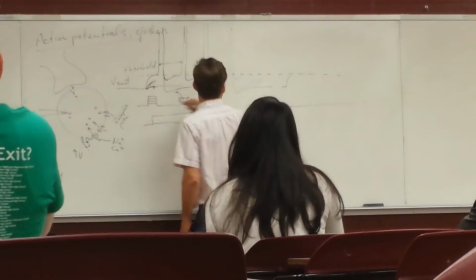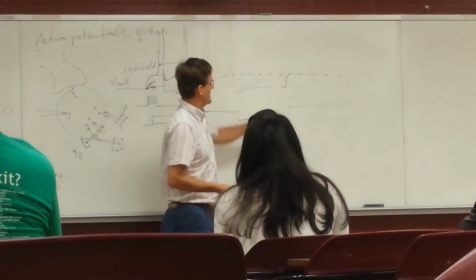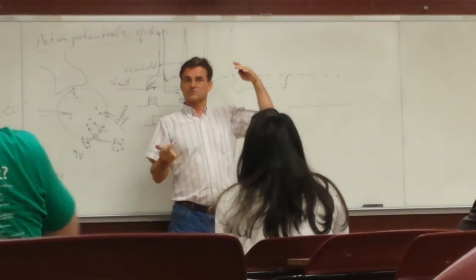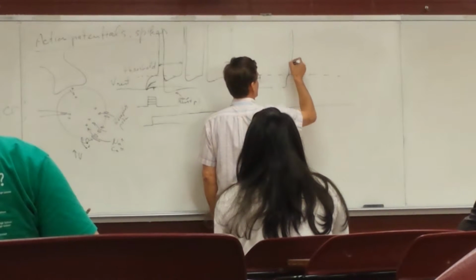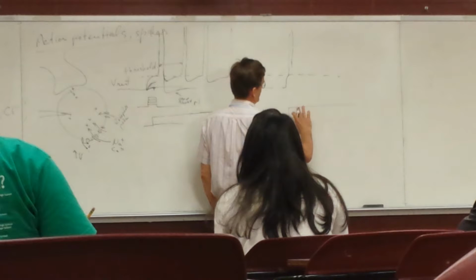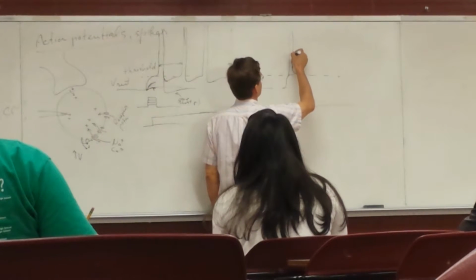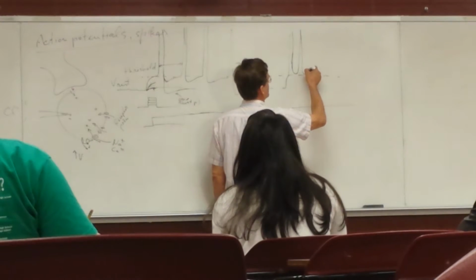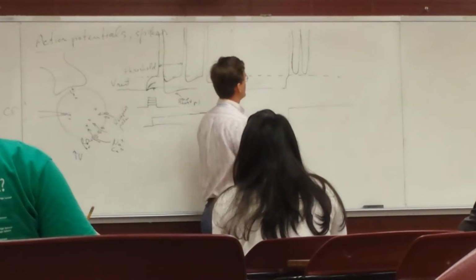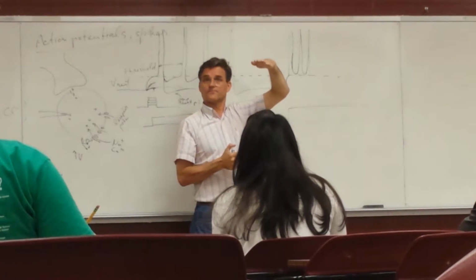I'm not drawing it very well, but it will go higher much faster because you're injecting basically more energy by changing the voltage so strongly. So first of all, the first action potential will appear earlier, but then because this is bigger, the voltage will not go down as much, and this may remain above threshold. And as soon as this goes down here, it may recover and start again at a much higher rate, simply because you are keeping it much more depolarized beyond this threshold.